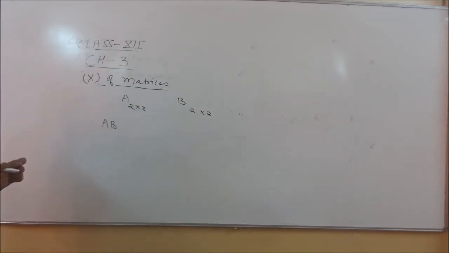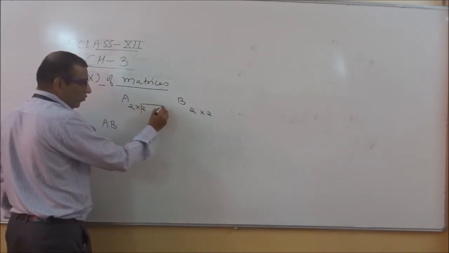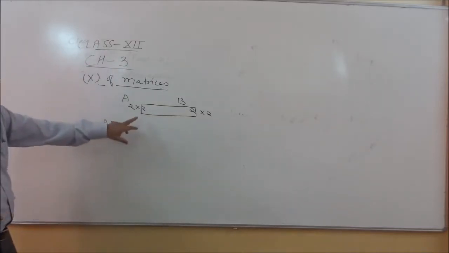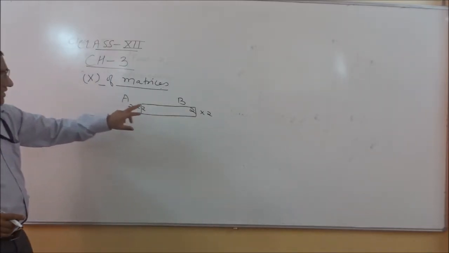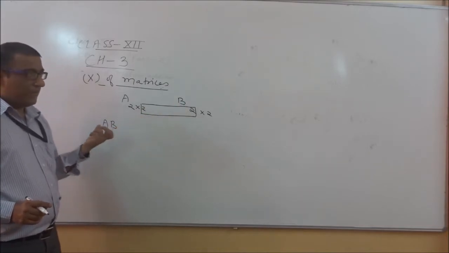AB is the multiplication of A and B. If you notice here, these two and that 2 are equal, or we can say the number of columns of matrix A is equal to the number of rows of matrix B. That's why we can say AB is possible.